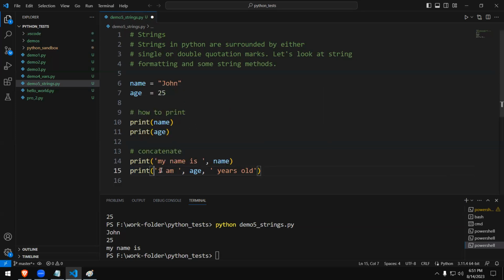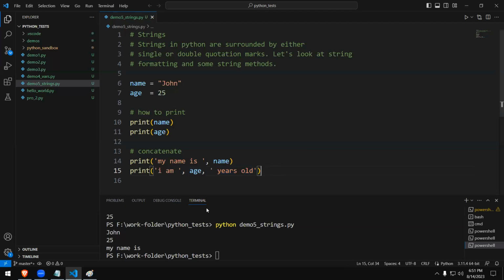Single quotation, I am, space, single quotation: from here to here it's a piece of label that will be displayed on the screen as it is. Then there is the value we put there. So it's not going to print I am age, it's going to print I am 25. After 25, I have put another label. So the total output is I am 25 years old.